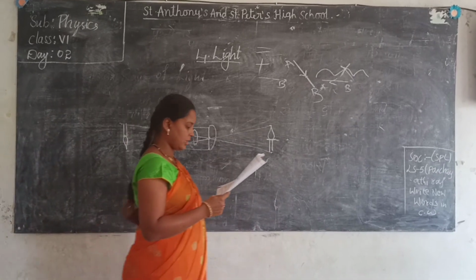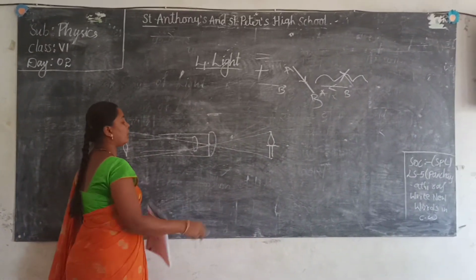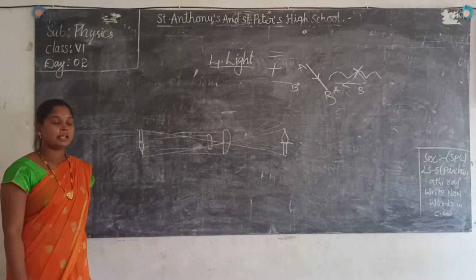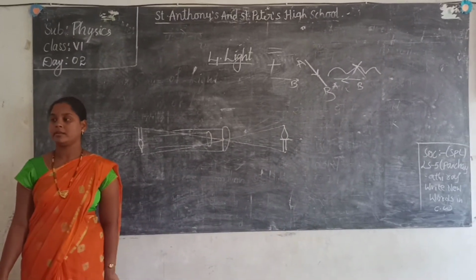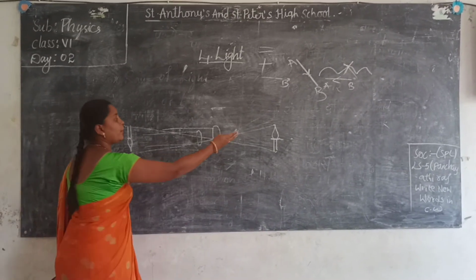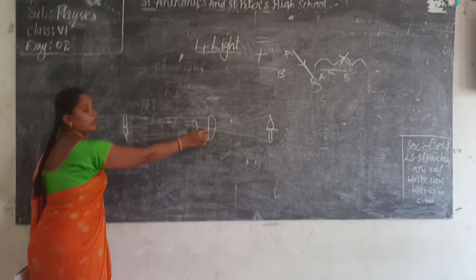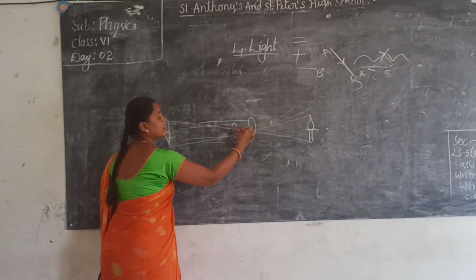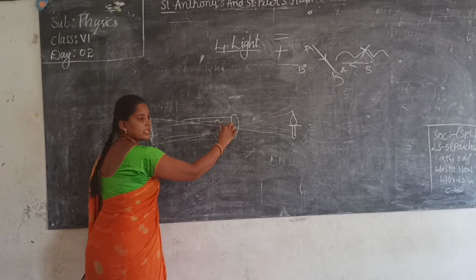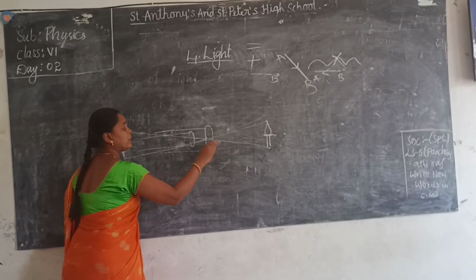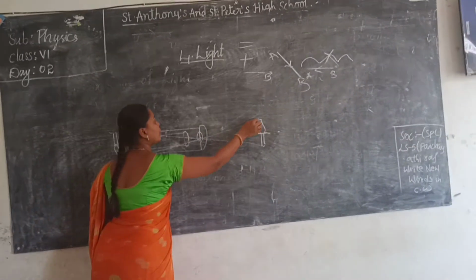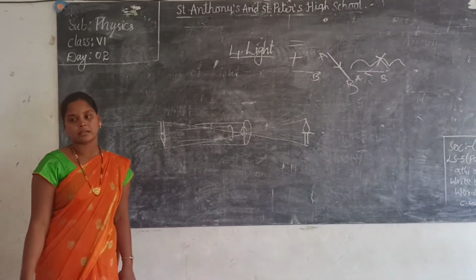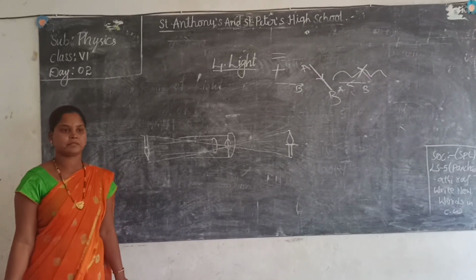Next, see, if the hole is small, then only we can see the correct image. If the hole is big, what happens? The image will be blurred. Yes. Why? Because more amount of light enters into the hole. If the hole is small, only less amount of light enters, and a clear image is seen here. If the hole is big, what happens? More amount of light rays come to it. Yes or not? And it makes the image blur. You cannot see clearly. Understood everyone?